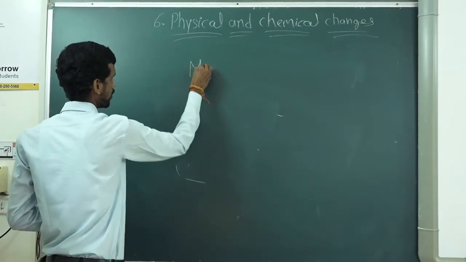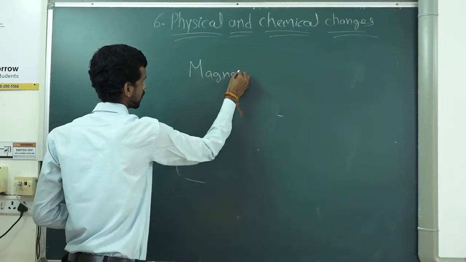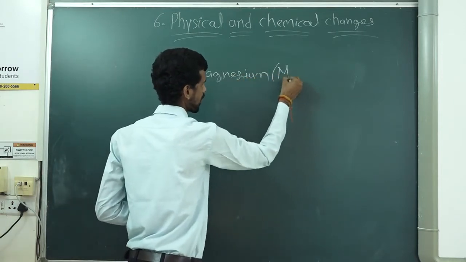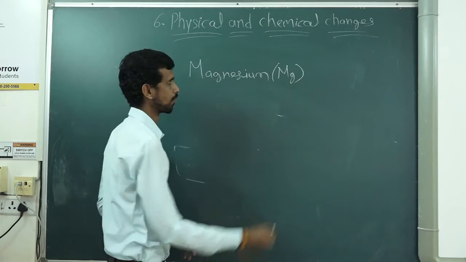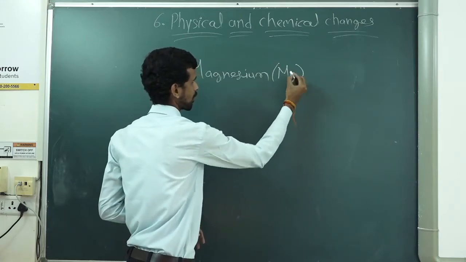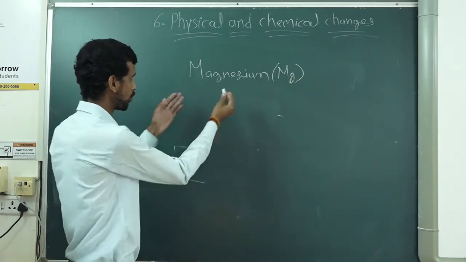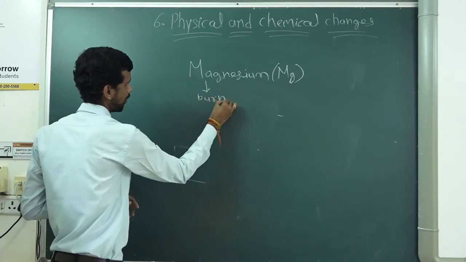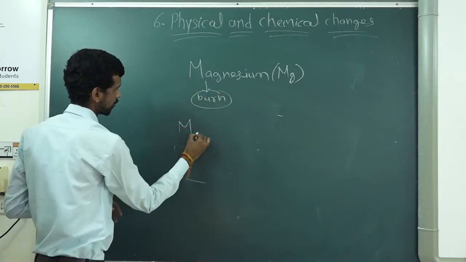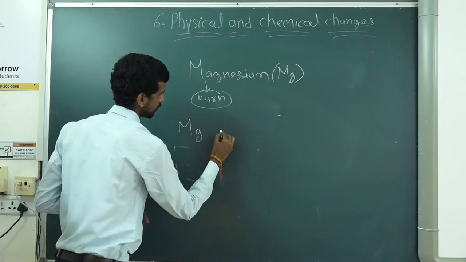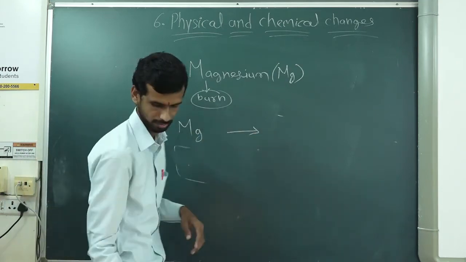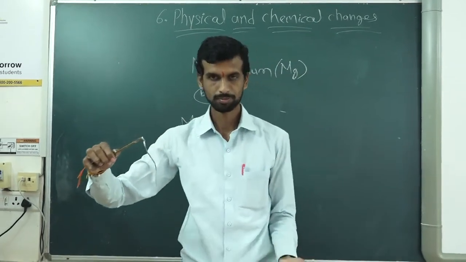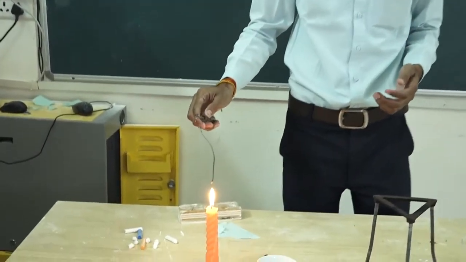So I am having a magnesium strip. The symbol is Mg. Okay. So what I am going to do with this, I am going to burn it. Let us see what happens after burning. So I am having this magnesium strip. I will burn it. I am having a candle.